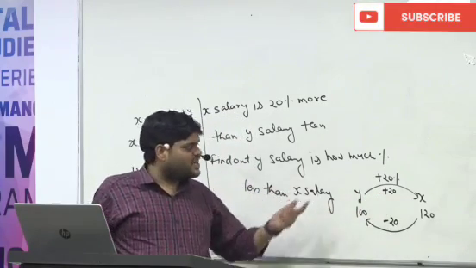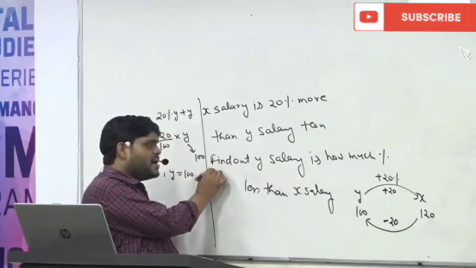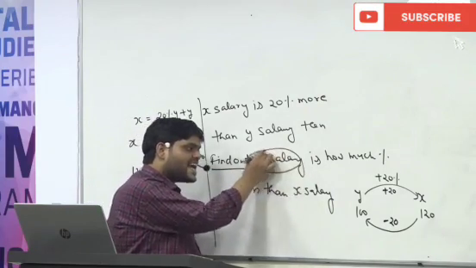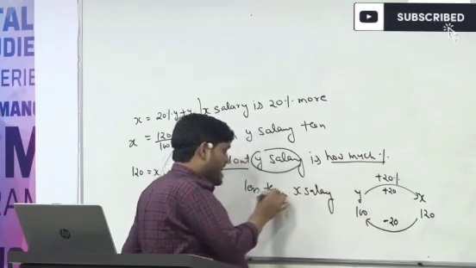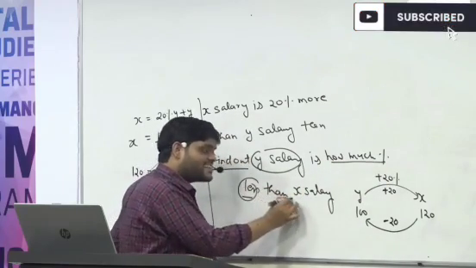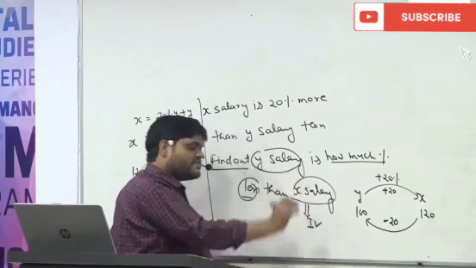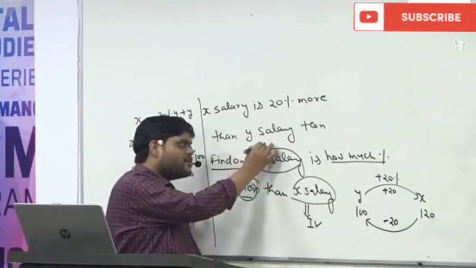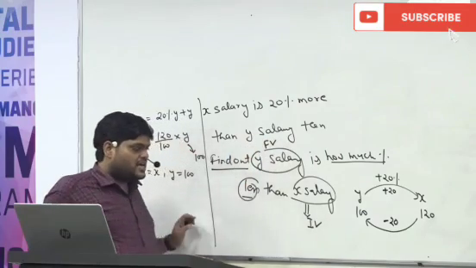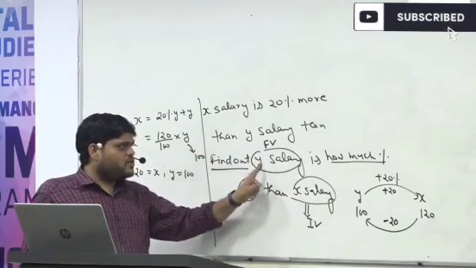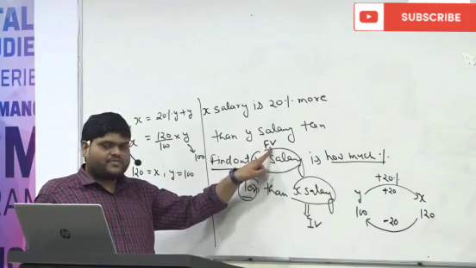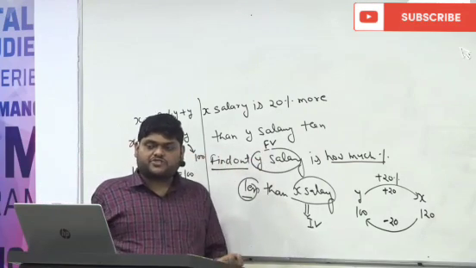But in the second part, if you see very clearly, find out Y salary is how much percent less than X salary. That means now X becomes your initial value and Y becomes your final value. So what is the percent of change?